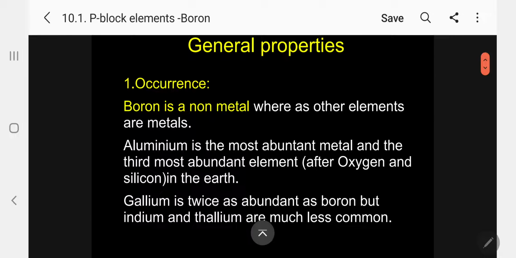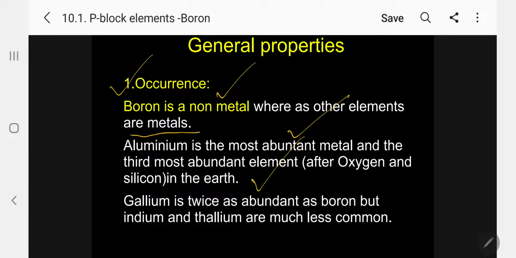First, let me concentrate on occurrence, natural occurrence. Boron is a non-metal, whereas the other elements are metals. Kindly follow: boron, aluminum, gallium, indium, thallium are all metals except boron, which is a non-metal. Aluminum is the most abundant metal in the earth, and the third most abundant element after oxygen and silicon in the earth.